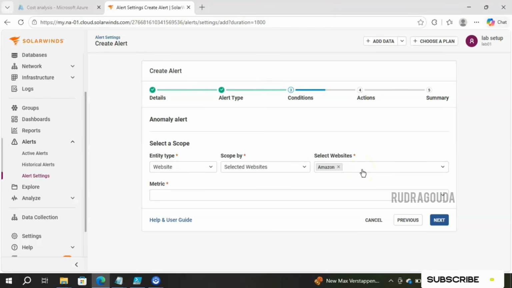In our previous case, when we were working with the metric condition alert type, it was asking for the threshold. But here it is not asking. Why? What exactly is the difference between these two? Let me explain that part. The first is static threshold and the second is anomaly detection. In case of static threshold, what happens? You manually define the value, like alert when availability is less than 10%, right?